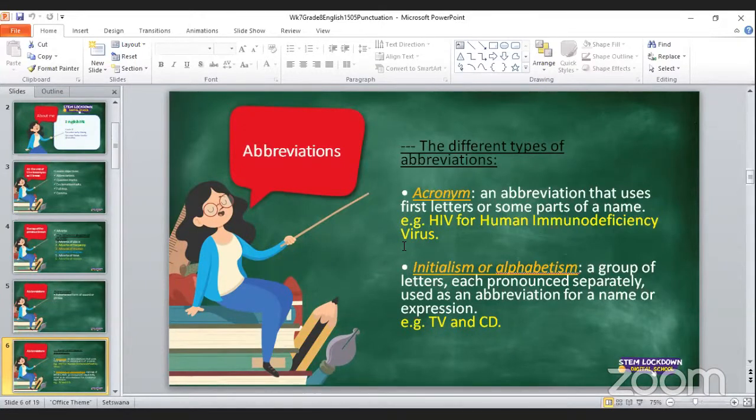One thing I would like to ask you is, when you write an abbreviation in the chat, please write that abbreviation and also what that abbreviation stands for. Like I did here, I said HIV, and I told you that HIV stands for human immunodeficiency virus. Please do that so that the chat can flow much better, and we won't scratch our heads trying to figure out what the abbreviation you have given means.